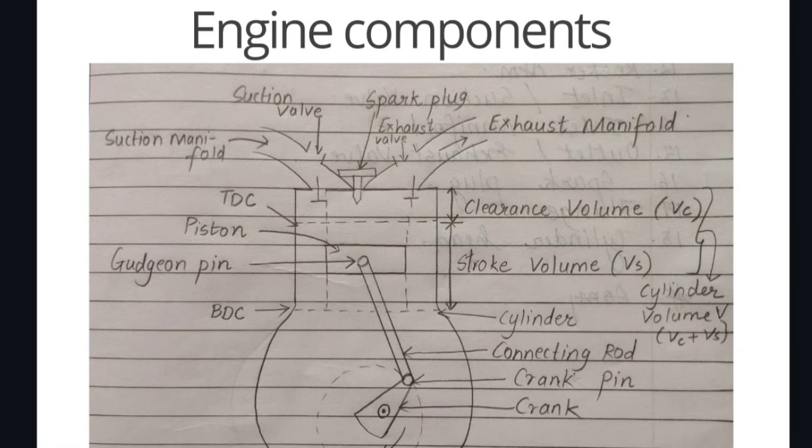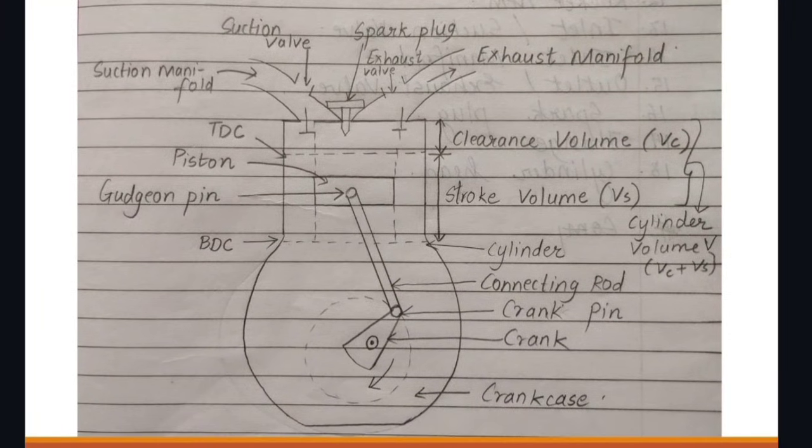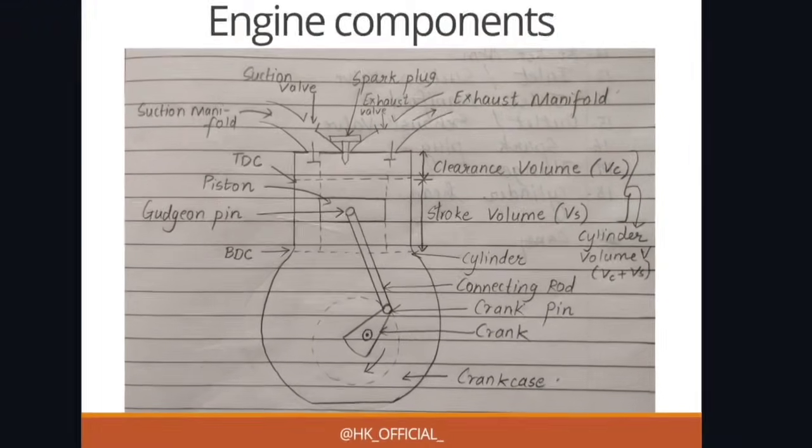So this is related to the internal combustion spark engine. Then you can see TDC, that is top dead center, and BDC, bottom dead center. Then you can see a piston, like a small rectangle I have made in between, that is the piston. And you can see the gudgeon pin, from which the connecting rod is connected to the piston. Then you have clearance volume and stroke volume. I have explained this. The total cylinder volume is clearance volume plus stroke volume. Then you can see the cylinder, connecting rod, crank pin, crank, and then the crank case. Very simple diagram, just you have to understand its labeling.